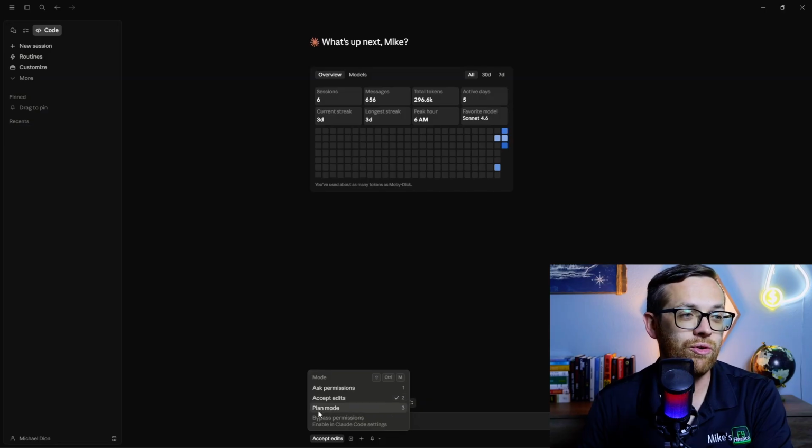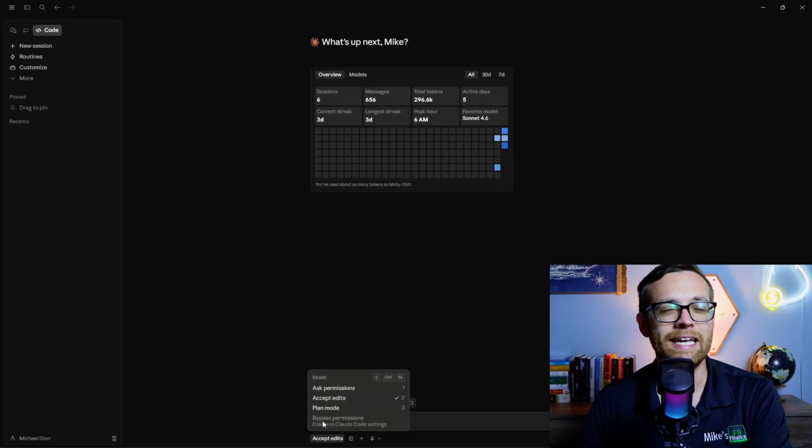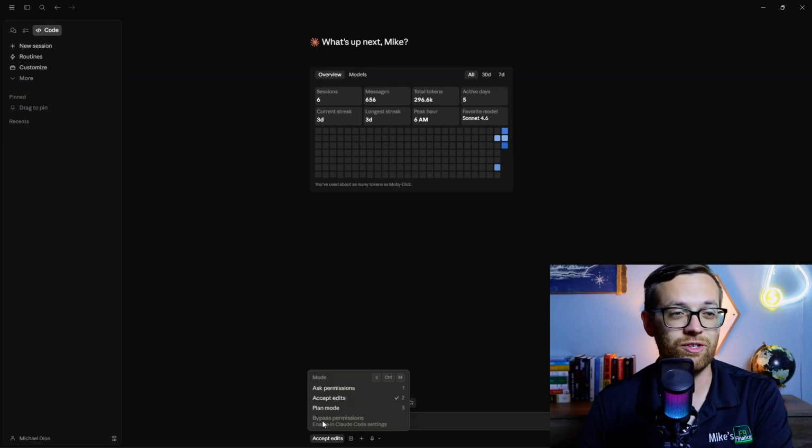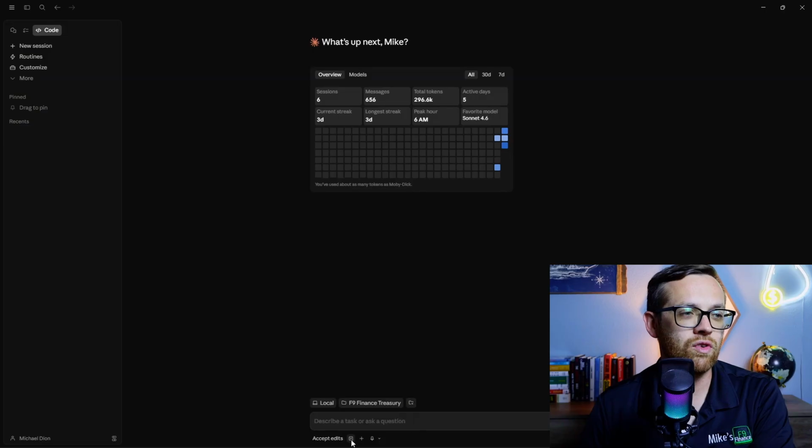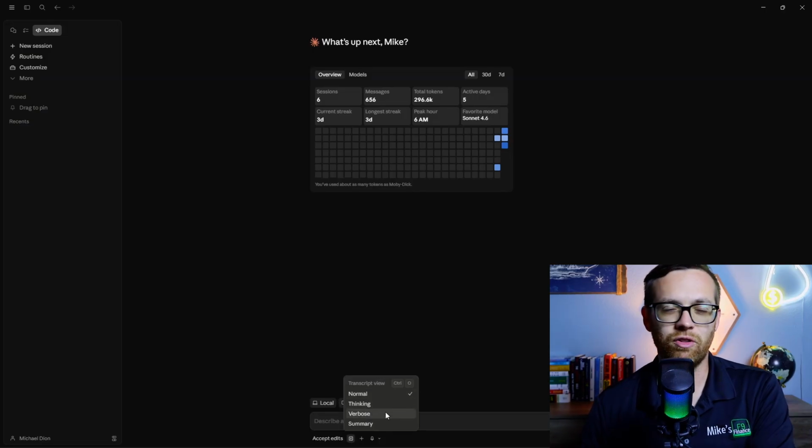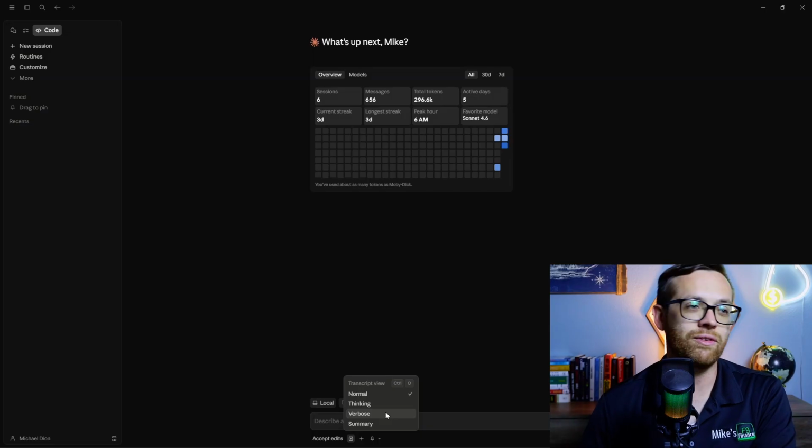We can go to plan mode, or if we're feeling really, really adventurous, we can bypass permissions entirely. Definitely don't recommend that, especially as you're working with this. It's definitely an advanced feature. Now you can come over to a transcript view. This will allow you to look at more in depth as Claude's working through it. You can see the thinking, you can see the verbose. I always just leave this on normal.